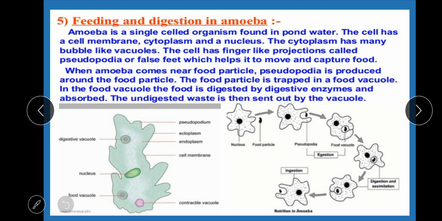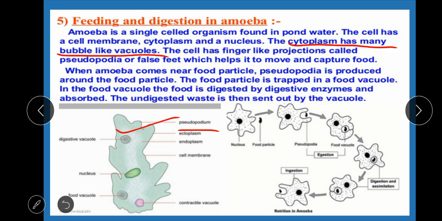In the cytoplasm, it has many bubble-like vacuoles. The cell has finger-like projections called pseudopodia or false feet, which help it to move and capture food.